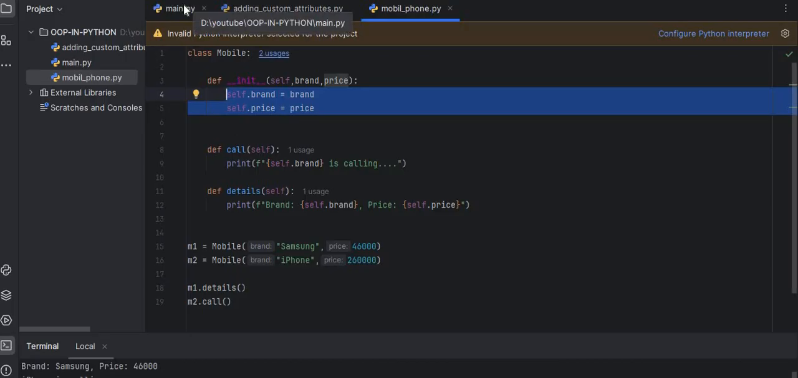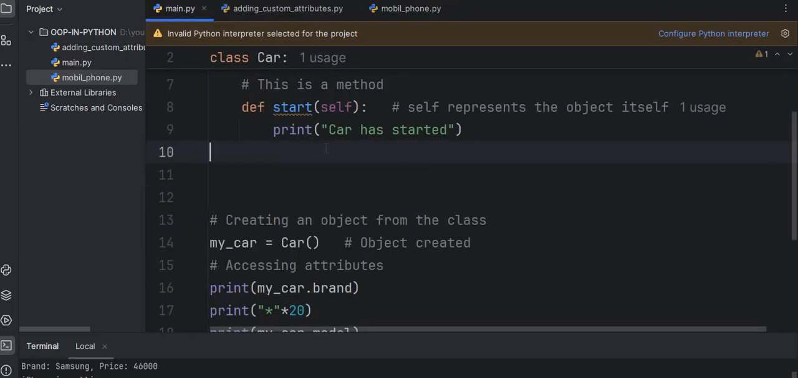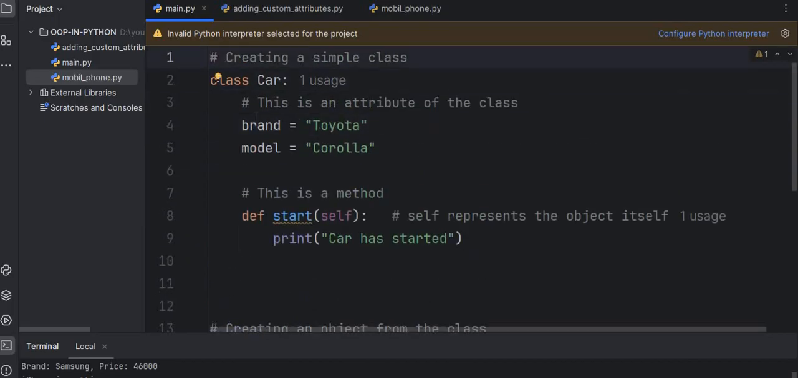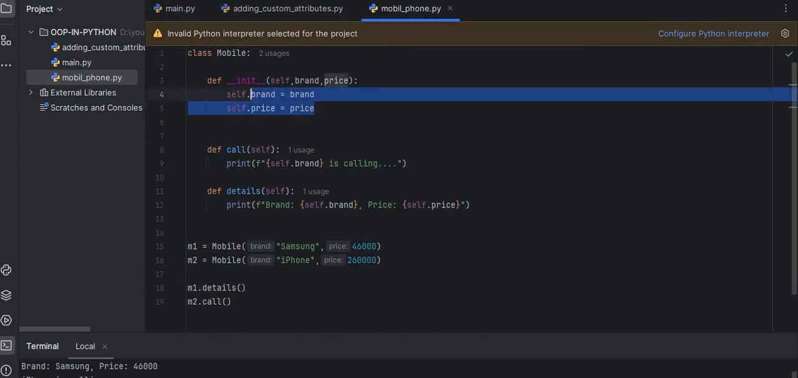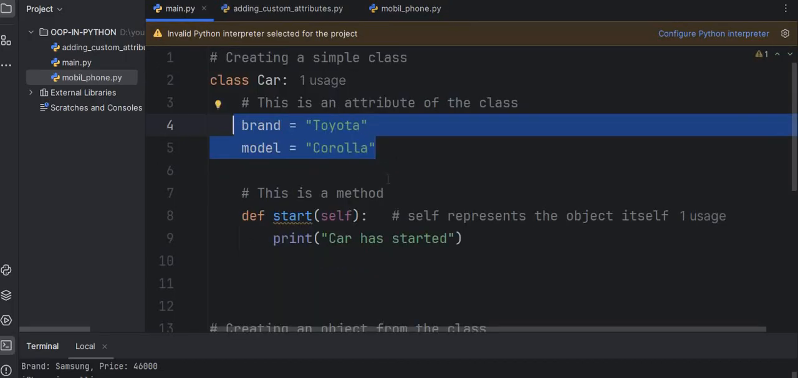Let me show you the class attribute. So these are the class attributes, and these are the instance attributes. Instance attributes are defined inside __init__, and the class attributes are defined before the __init__ if we have it here.